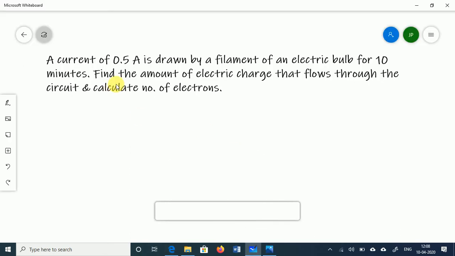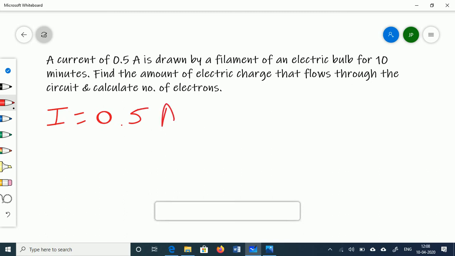Here this one sum is that a current of 0.5 ampere is drawn by a filament of an electric bulb for 10 minutes. Find the amount of electric charge that flows through the circuit and calculate the number of electrons that pass in that time period. Okay, so here, simple, which component is given here? So here I is given, I is equal to 0.5 ampere, right?